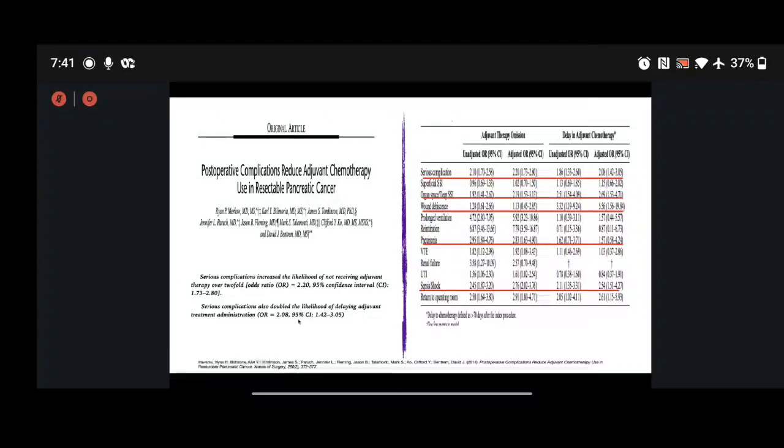They defined the delay of chemotherapy as more than 70 days after the index procedure. They found that five complications, like serious complications, organ or deep space surgical site infections, wound adhesions, pneumonia, and septic shock, were the factors which resulted in delaying or omission of the adjuvant therapy.